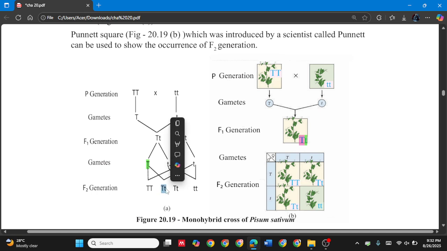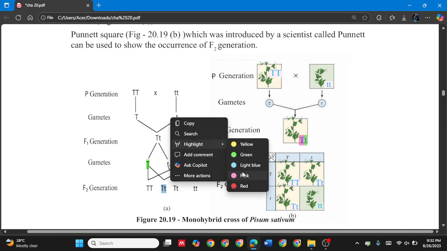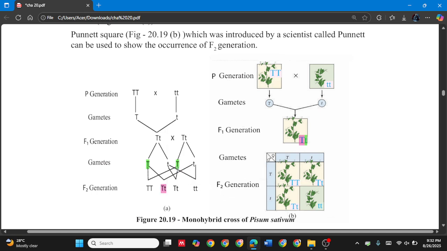And what about the simple t? After the simple t goes with the capital T in the second plant, the first plant's simple t and the second plant's capital T end up as capital T simple t. So the appearance is tall, but it has both genes.